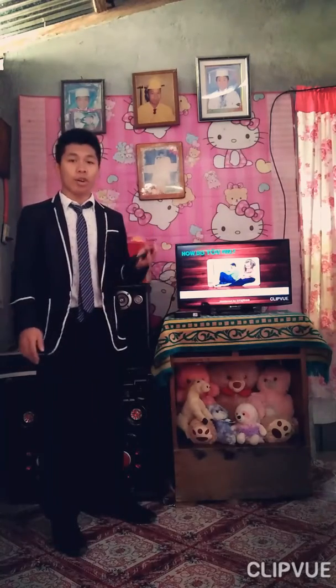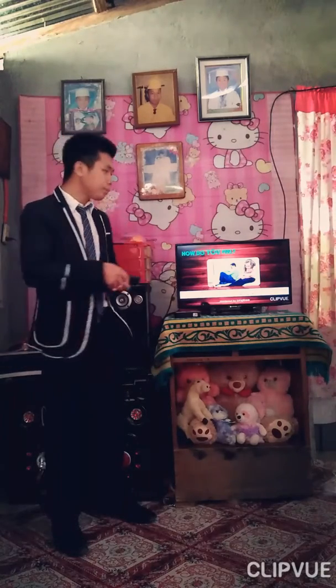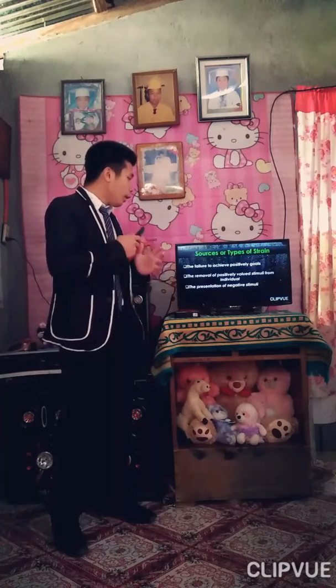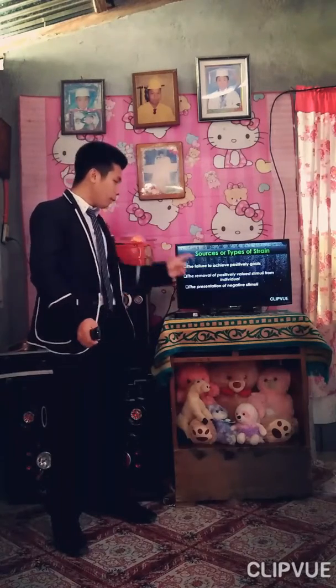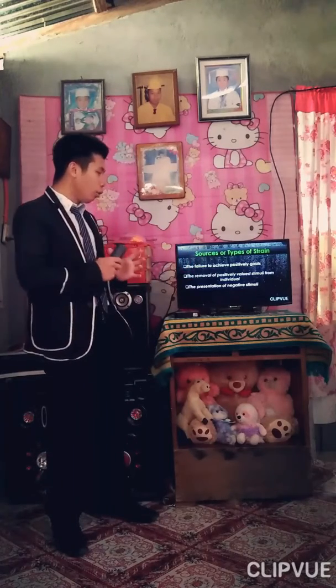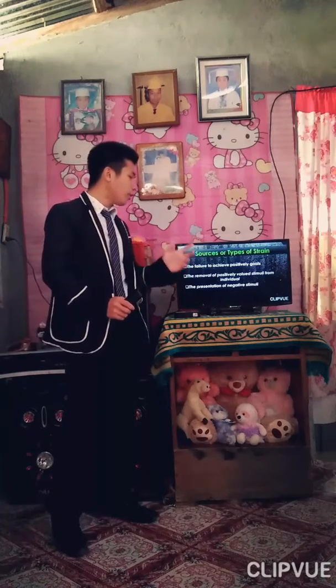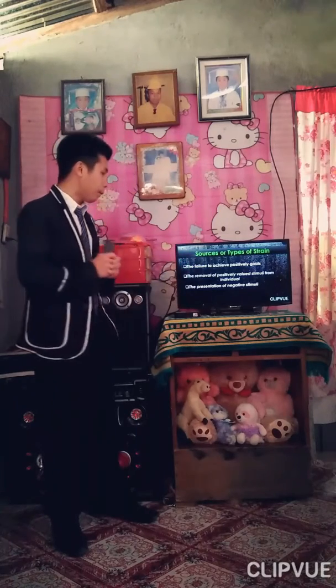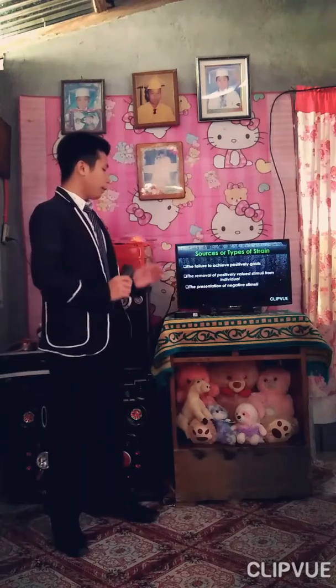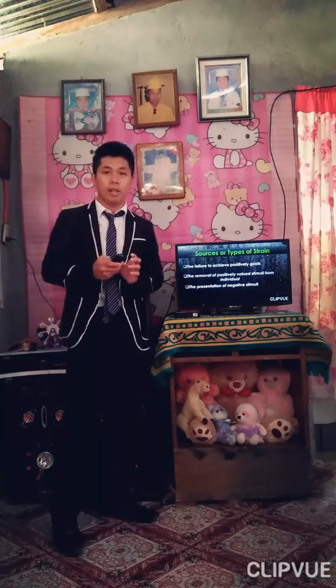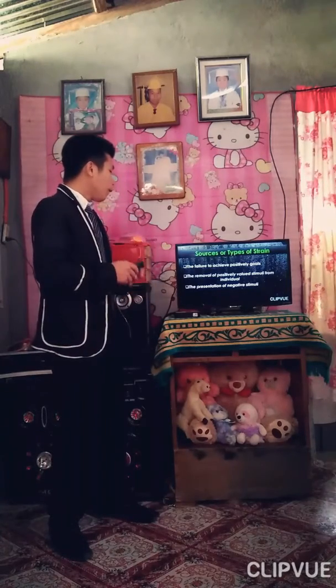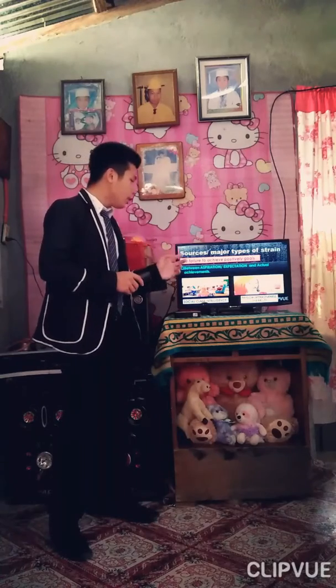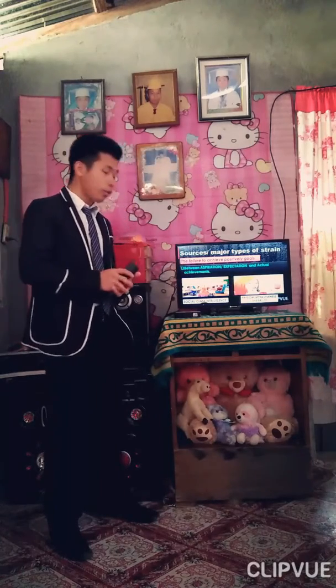So now let's explore and understand the sources of our strain. In general strain theory, we have three types of strain. First is the failure to achieve positively valued goals, second is the removal of positively valued stimuli from the individual, and third is the presentation of negative stimuli. So, first, let's discuss the failure to achieve positively valued goals.